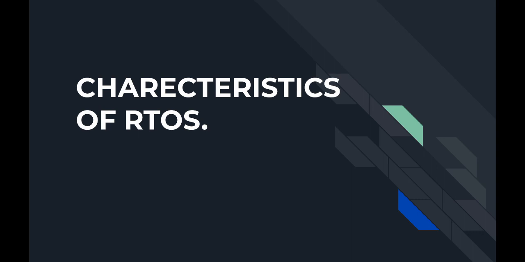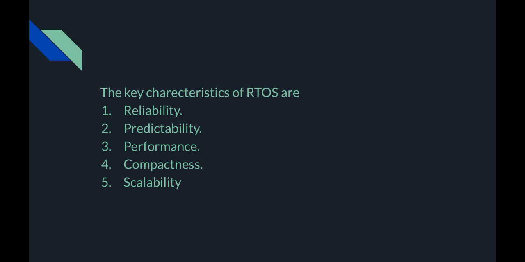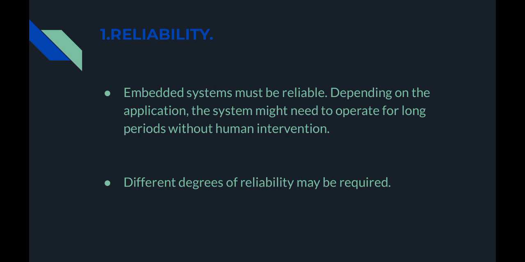And the characteristics of real-time operating system. The key characteristics of real-time operating system are reliability, predictability, performance, compactness, and scalability. Reliability. Embedded systems must be reliable. Depending on the application, the system might need to operate for long periods without human intervention. And in real-time operating system, different degrees of reliability may be required.